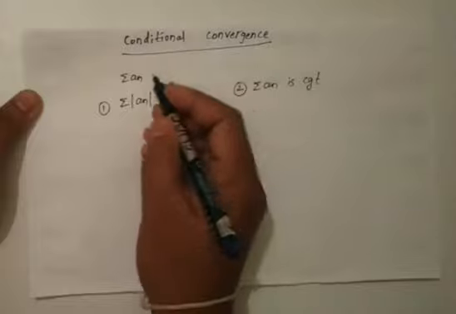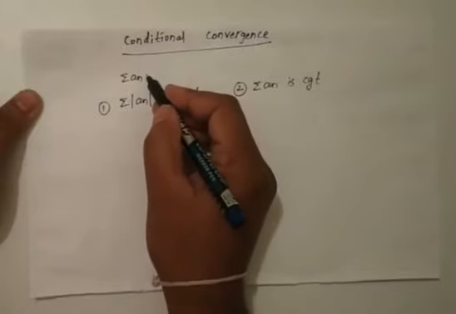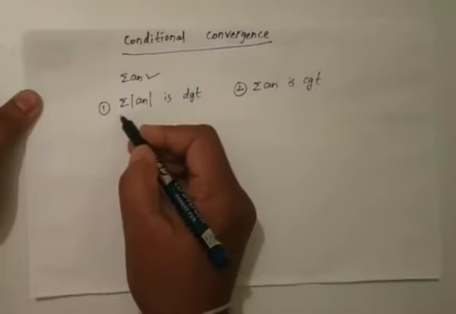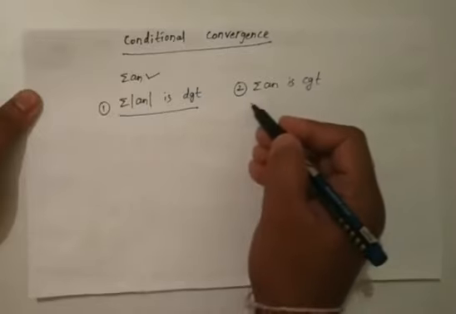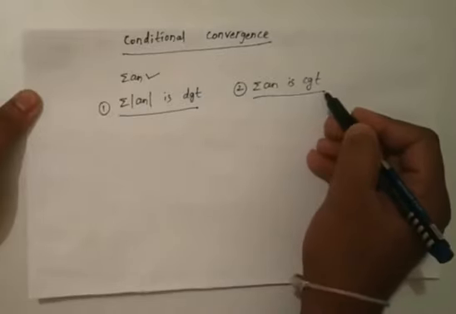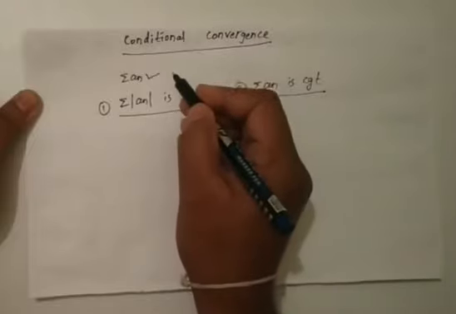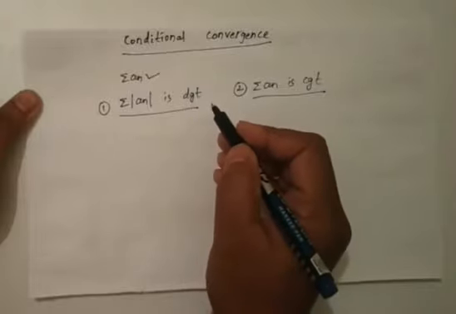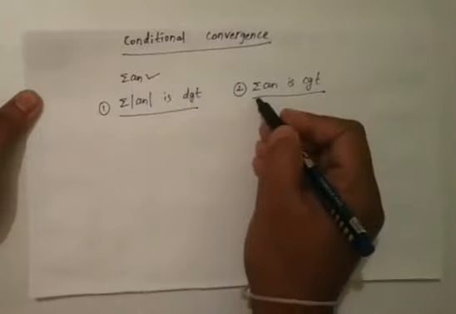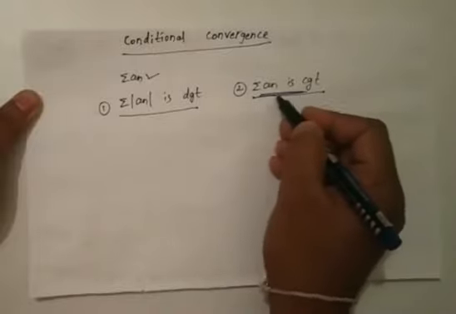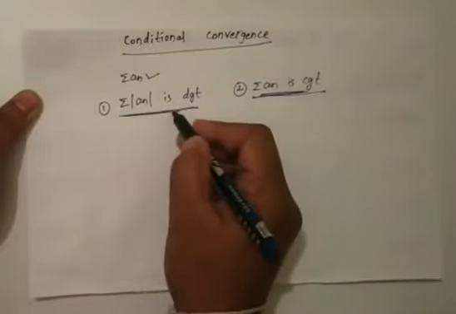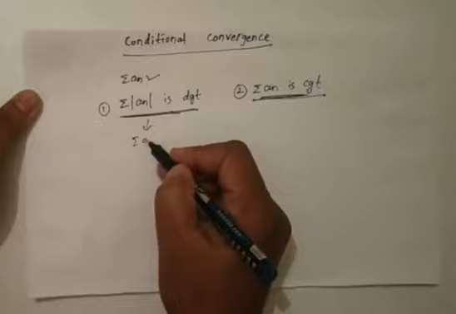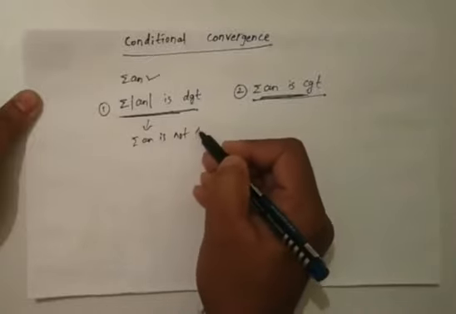Suppose let us consider summation an be any series. If summation modulus of an is divergent and summation an is convergent, then this type of series is called conditionally convergent. So conditionally convergent is nothing but a series which is convergent but not absolutely convergent.